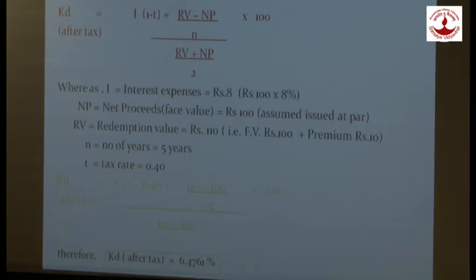Right? Now, how is it solved? KD after tax is 8(1 minus 0.40) plus (110 minus 100) upon 5, upon (110 plus 100) upon 2, whole bracket, into 100. And this will give me KD after tax. How much?